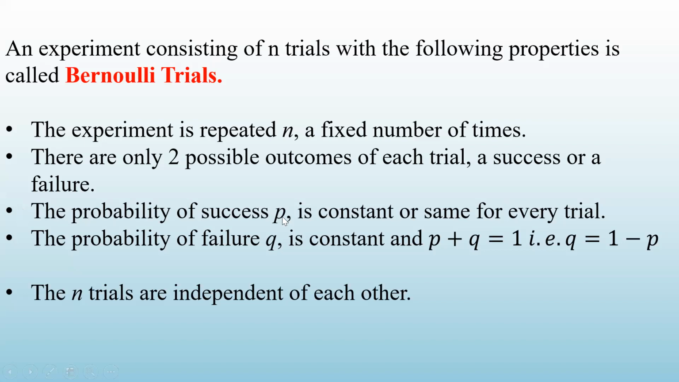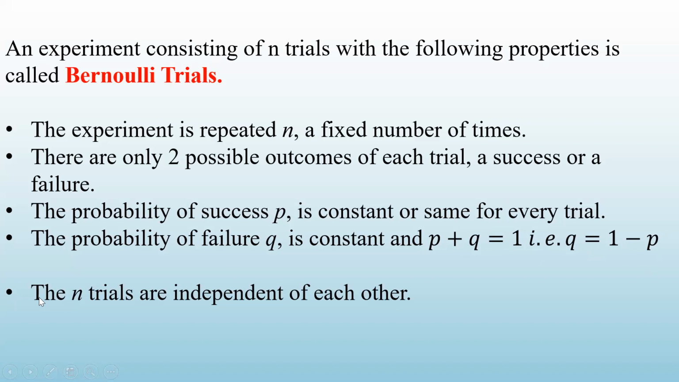So the probability of success p is constant, and it is the same for every trial. The next property: the probability of failure q is also constant, and p plus q is 1, because as you know, there are only two outcomes. The probability of getting a success and the probability of getting a failure are complements of each other, so the sum of their probabilities will be 1. If you know the probability of success p, you can find the probability of failure q by subtracting p from 1. So p plus q is 1, and q is 1 minus p.